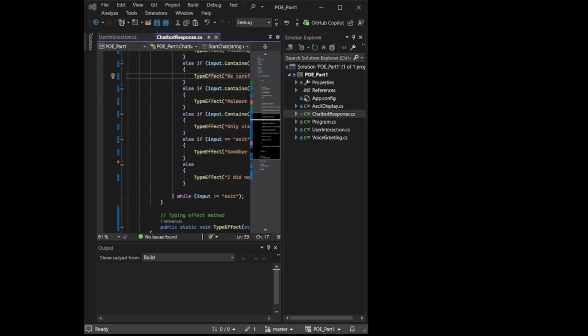So, in conclusion, this project demonstrates the use of C Sharp programming concepts such as classes, methods, input validation, and file handling, while also promoting cybersecurity awareness for users online.